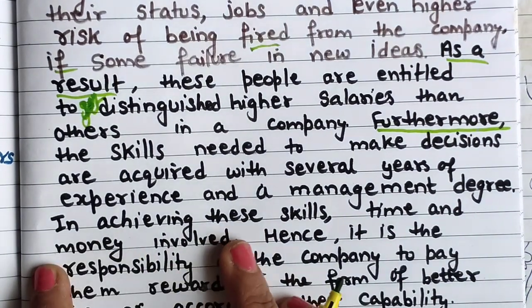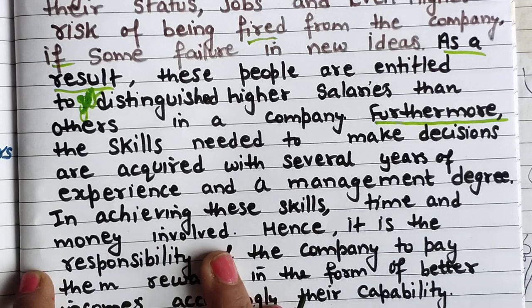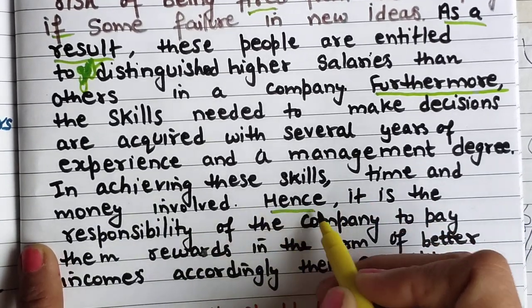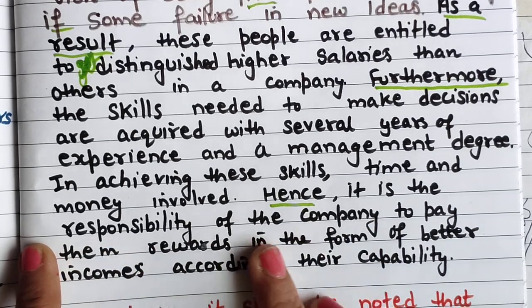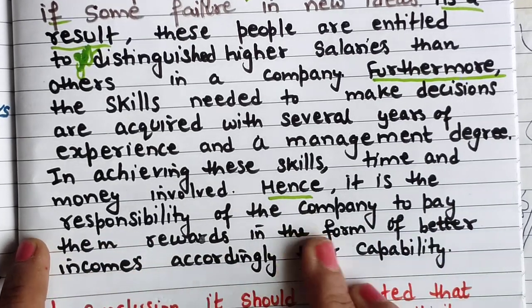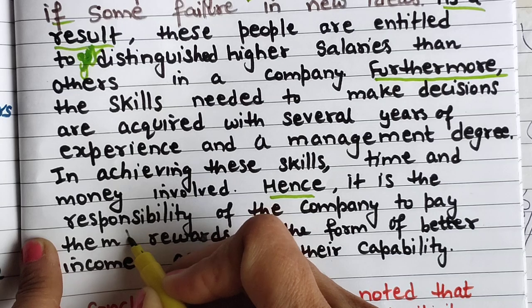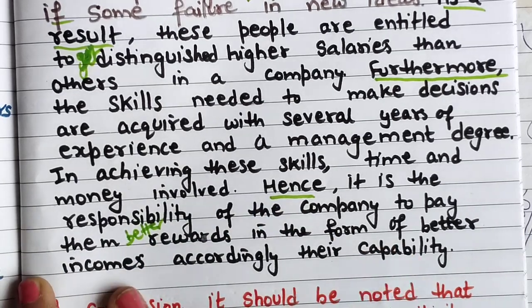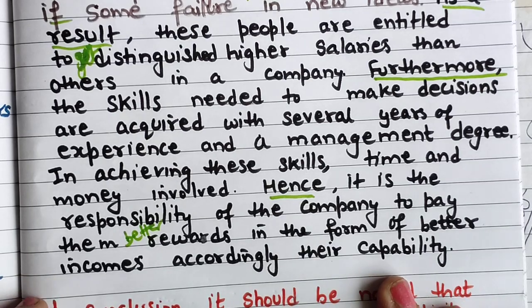In achieving these skills, time and money involved. Okay, hence, again, cohesive device, it is the responsibility of the company to pay them better rewards in the form of better incomes according to their capability.